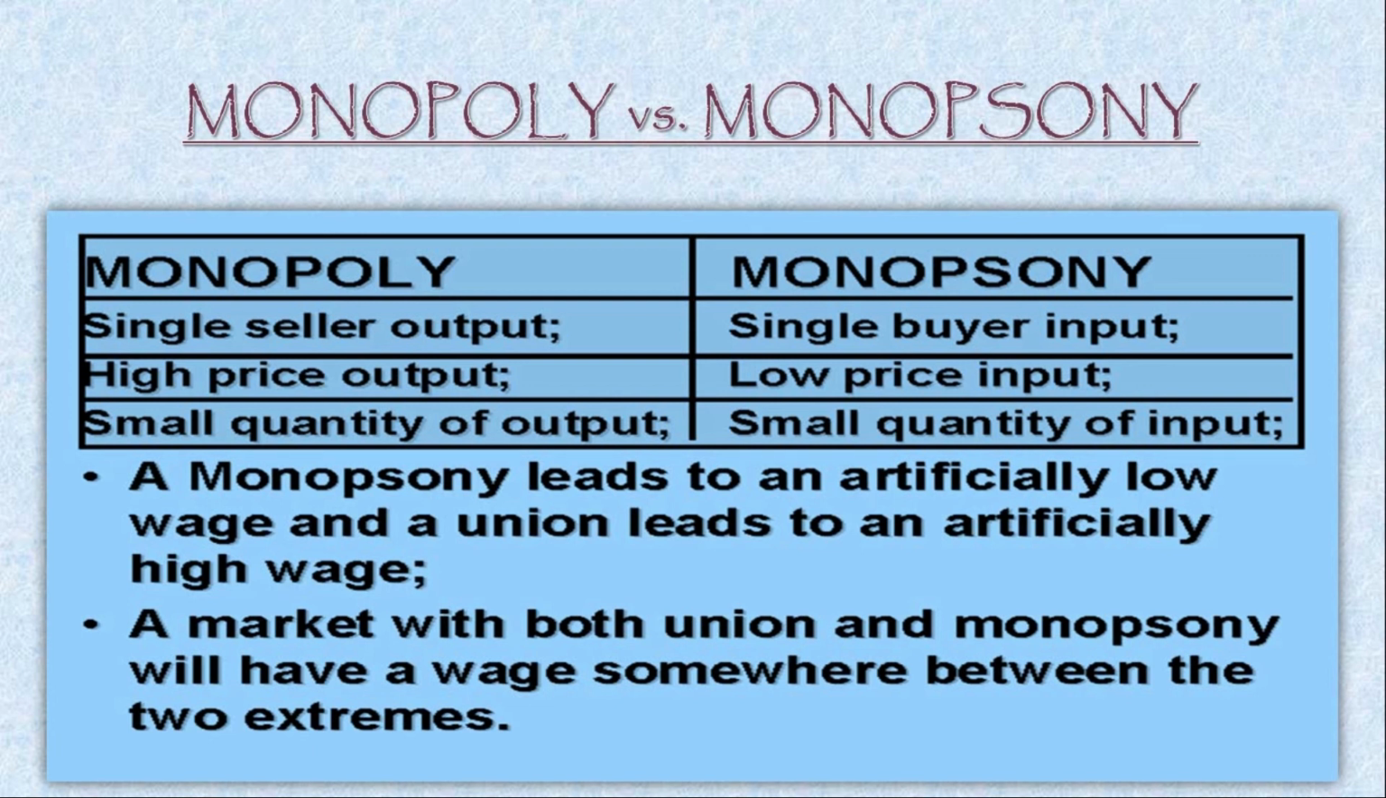A monopsony leads to an artificially low wage and a union leads to an artificially high wage. A market with both a union, which means a monopoly, and a monopsony will have a wage somewhere between the two extremes. And that's all for today.